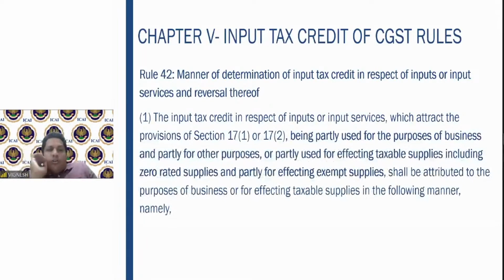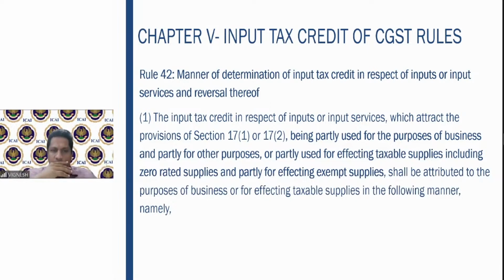Rule number 42 talks about the manner of determination of ITC in respect of inputs or input services and reversal thereof. So therefore, two things are to be identified here. First one, partly used for business and partly used for other purposes. That is point number one. The second one, partly for taxable supplies, including zero rated, and partly for exempt supplies. These are the two situations which will arise.